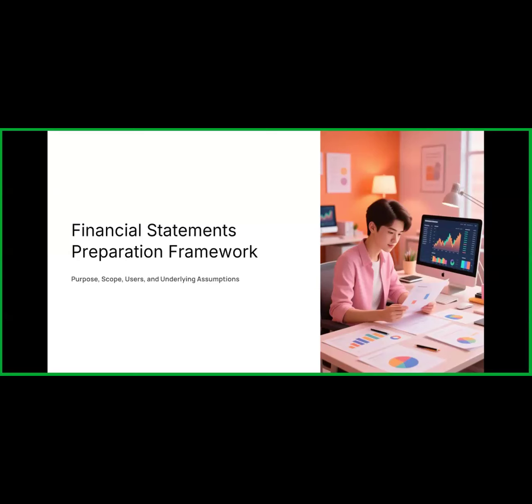We also see the preparation of items in financial statements, and revenue recognition using the relevant Indian accounting standards, that is AS. So all that part we covered in this subject. The first chapter of the subject is the financial statements preparation framework, so that part we cover in these sessions.